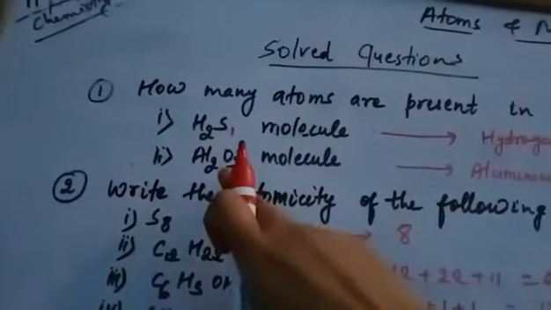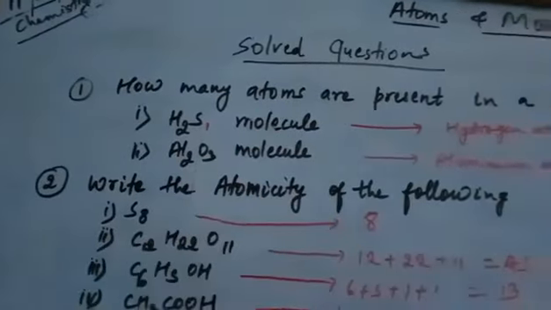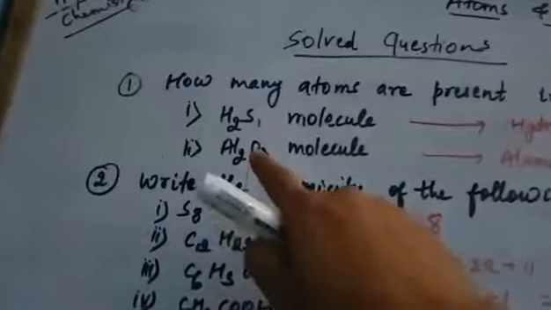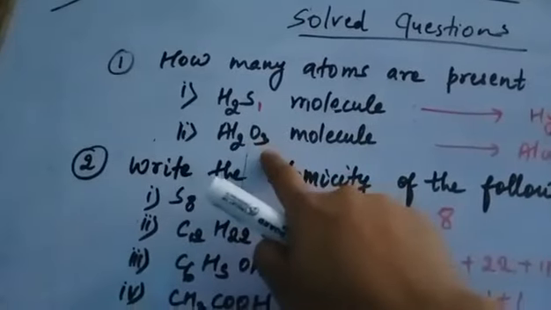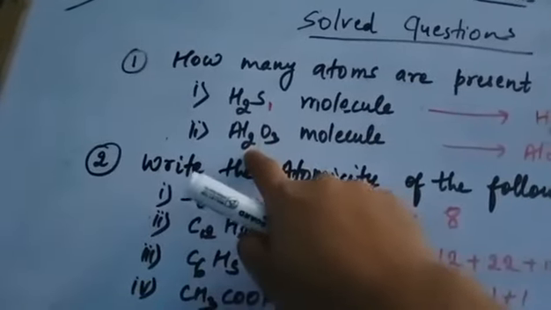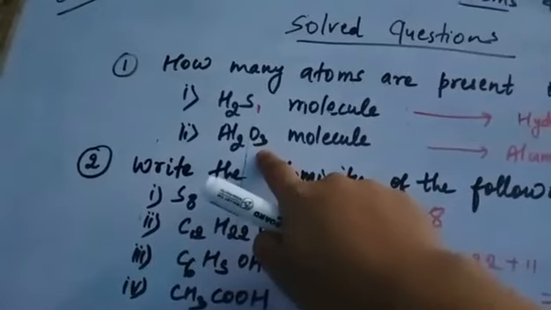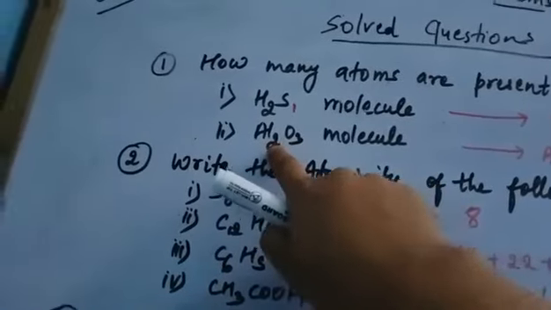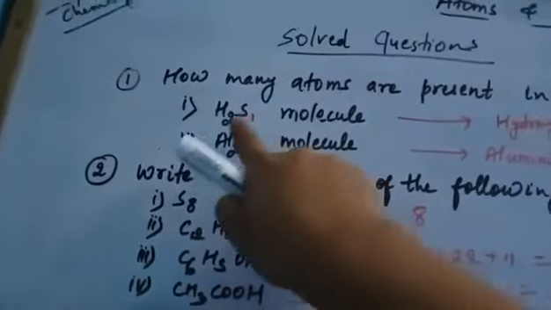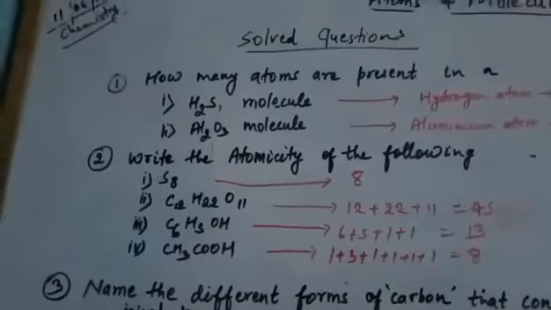So a molecule of Al2O3 contains how many atoms? Here also Al is 2 and O is 3. So there are 2 aluminum atoms and 3 oxygen atoms. So 2 plus 3, how much? 5. So a total of 5 atoms are present in a molecule of aluminum oxide.